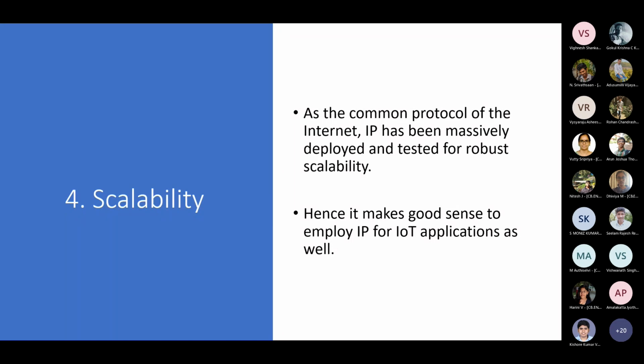And when you have those kind of scenarios, we have a possibility of using IP, because IP is also extremely useful when scalable systems are implemented. Because we have seen IT networks grow from a few hundred systems to a few thousand systems to millions of systems today. And IP has been very robust, and it has remained very scalable without the network collapsing. So IP as such is very relevant and very useful in this.